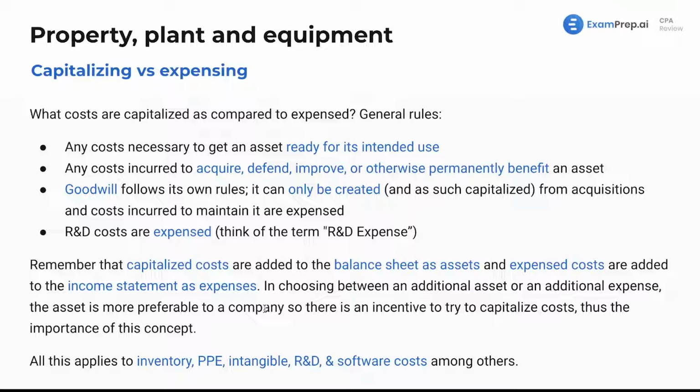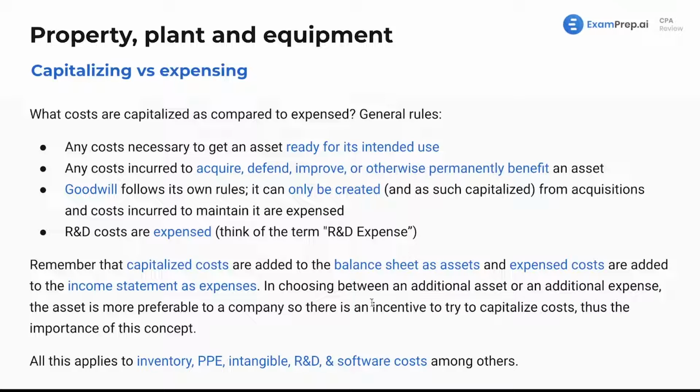So you can see right here that, and I'm putting air quotes here, you can't see me, but air quotes, if you capitalize something, that's more preferable than if you were to expense something. Just think about that, and if you were the owner of the company, you'd probably want to capitalize as much as possible. All of what we see here applies to inventory, PP&E, intangible assets, R&D, and software costs, among others.